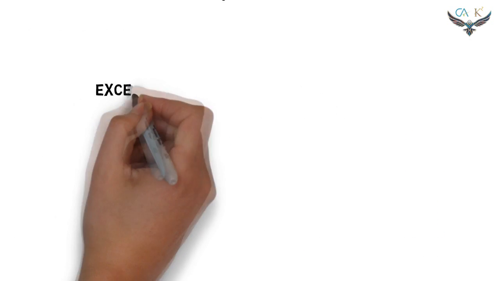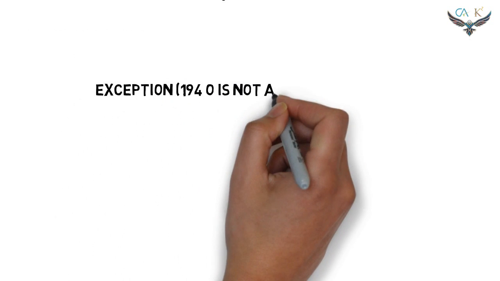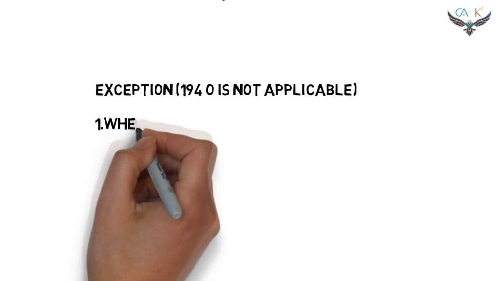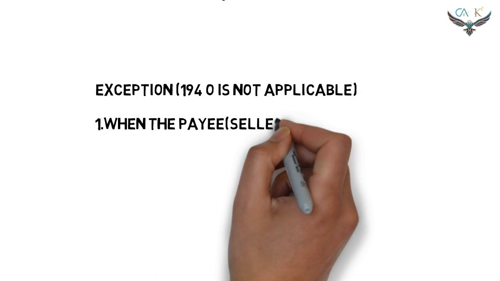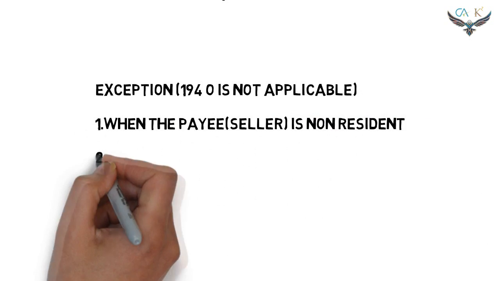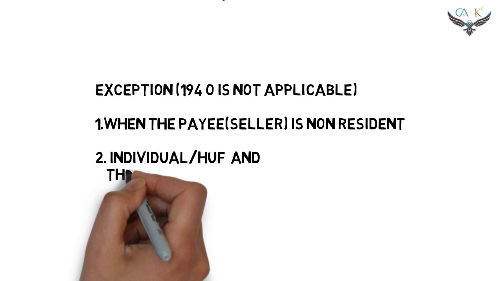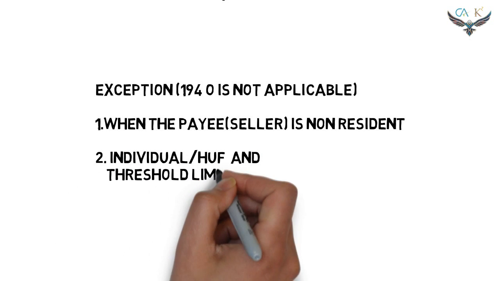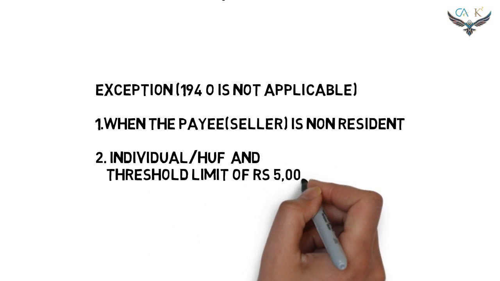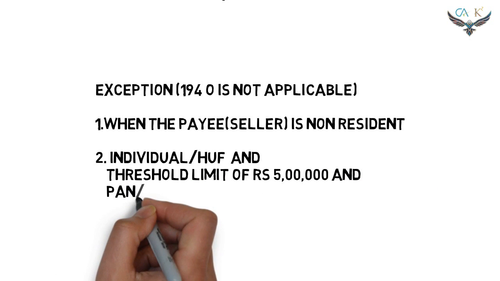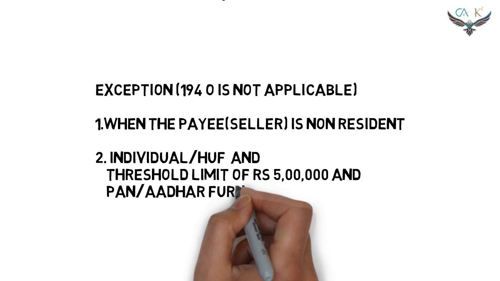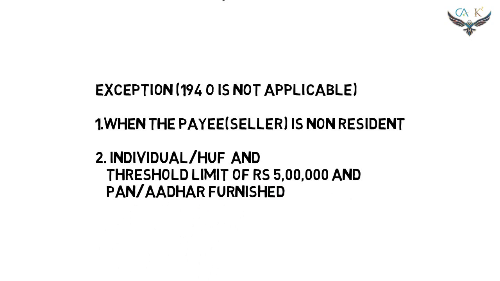Okay, now let's see the exception to the section 194O. The TDS under section 194O is not applicable when the payee is non-resident, or the payee is an individual or HUF and the turnover from the sale of goods and services through the e-commerce platform has not exceeded the threshold limit of rupees 5 lakh and the details of PAN or Aadhaar has been furnished with the e-commerce operator.